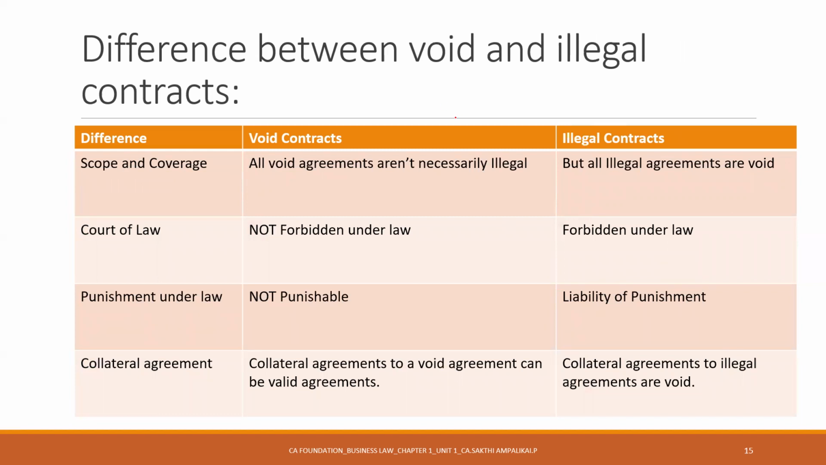Next is void and illegal. This is very easy. All void agreements are not necessarily illegal. But all illegal contracts are void ab initio. Void at the time of, and what is void ab initio? At the time of entering the contract itself. Void is not forbidden by law. Illegal is clearly forbidden by law. It is punishable, there is a liability of punishment. Obviously, it's illegal. Collateral agreements to a void agreement can be a valid agreement.